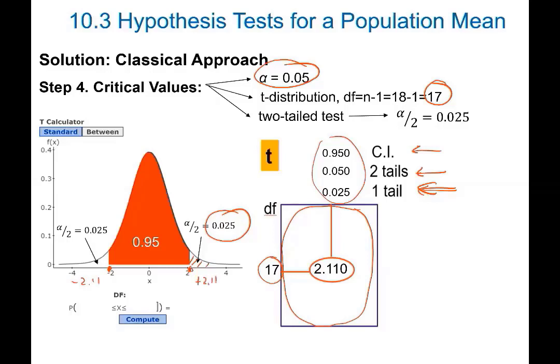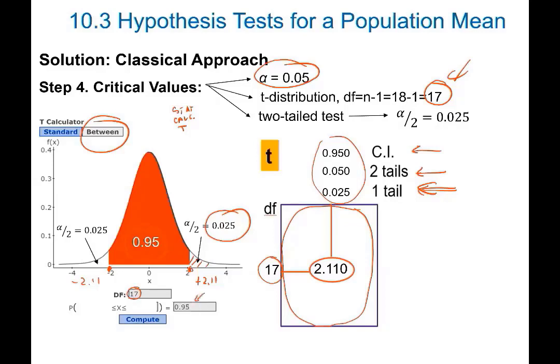How can we obtain the same critical value using StatCrunch? You have to go to Stat, you have to go to Calculator, you have to go to T distribution, and in this case, because you have the area in the middle, select between and input this, the degrees of freedom 17 in this box, and here you need to enter the area in the middle.